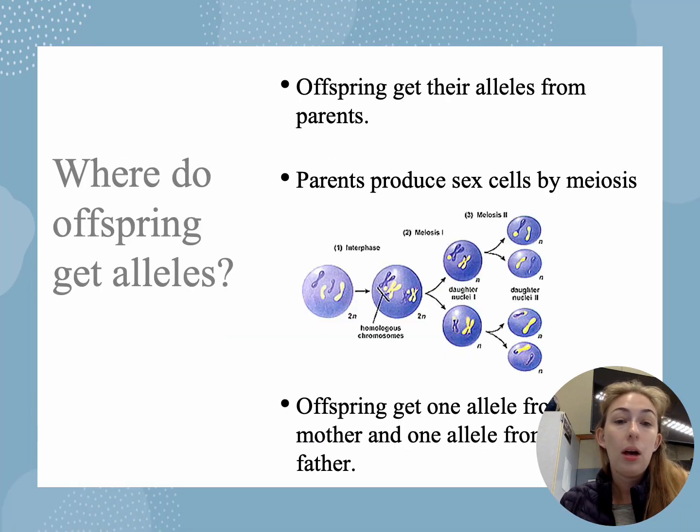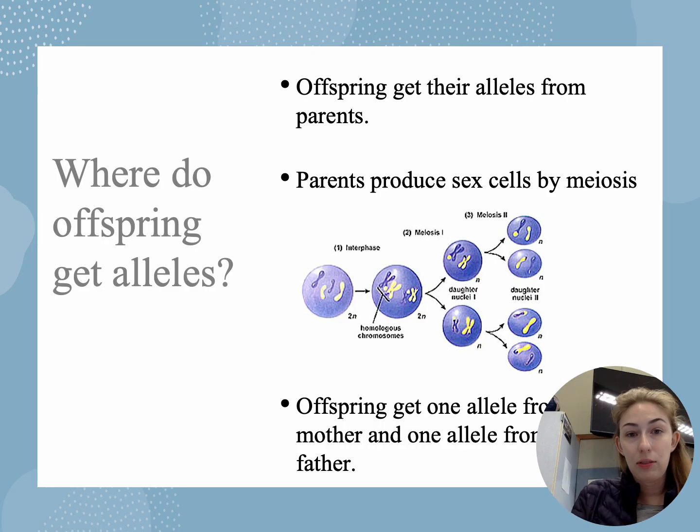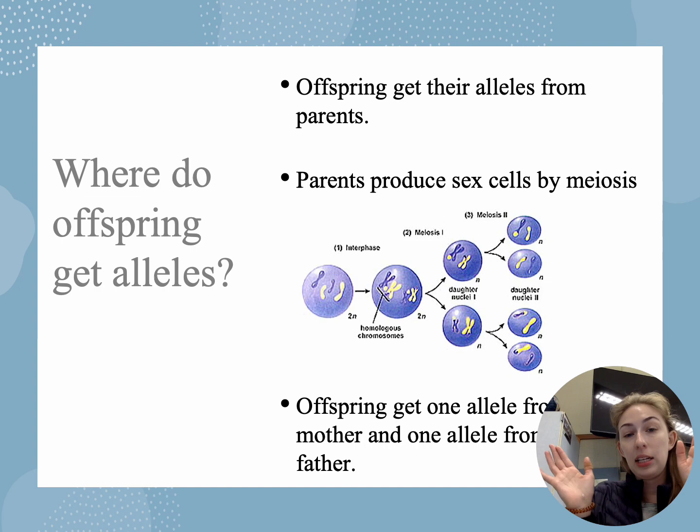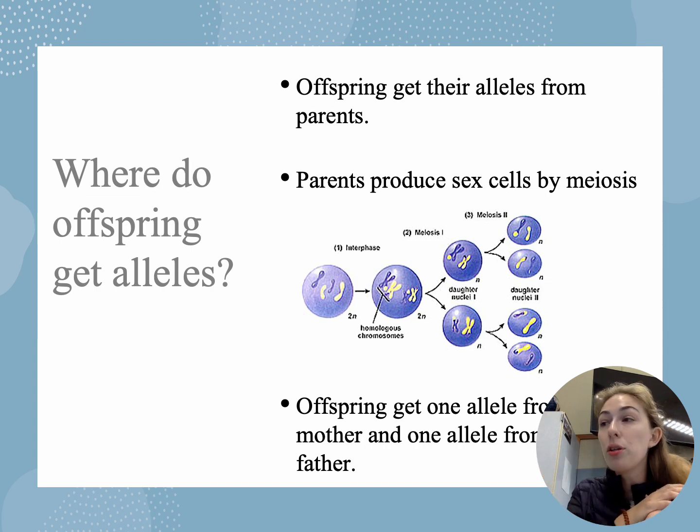So offspring get these alleles from their parents. Okay, we always get our alleles from our parents. It's not just like a magical poof, it appeared. Okay, parents produce the genes that you get through sex cells via meiosis. Remember, we talked in a lot of detail about mitosis. Meiosis is when you take the mommy cell and the daddy cell and you get the baby cell. And that's all the unique traits that make you you.